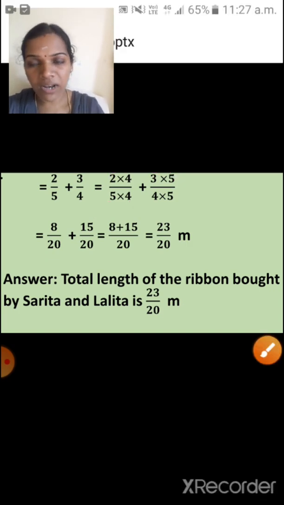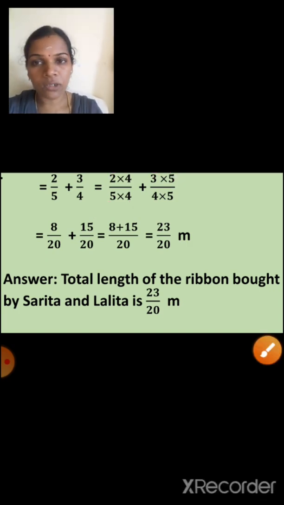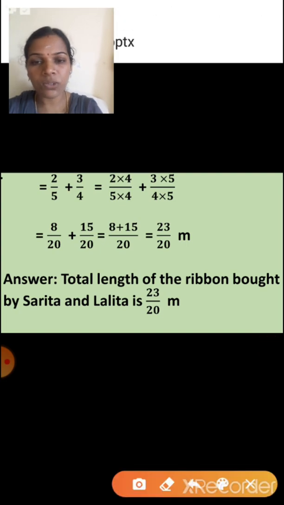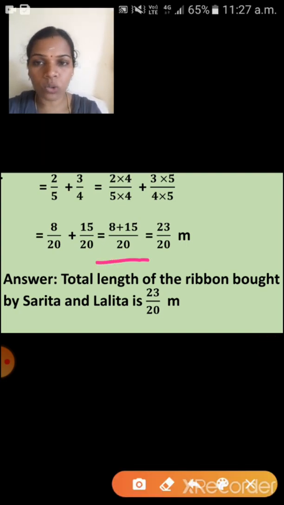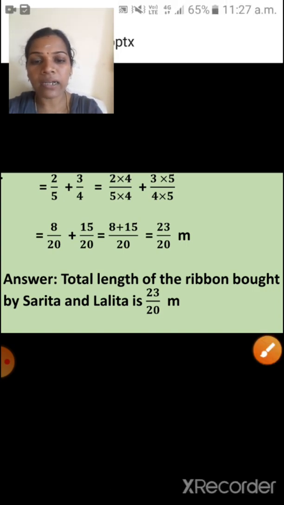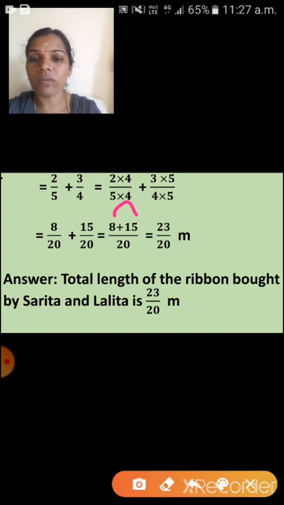Now you got like fractions, isn't it? So it's so easy to add now. So children, see here, the denominator you don't change. So you have to write 20 here. Only the numerator you have to add. So 8 plus 15. If you are adding these two numbers, yes, you will get the answer 23 upon 20. So 23 upon 20 meter, that is your answer.